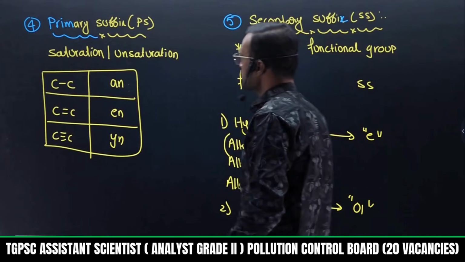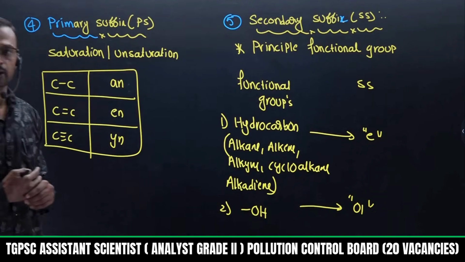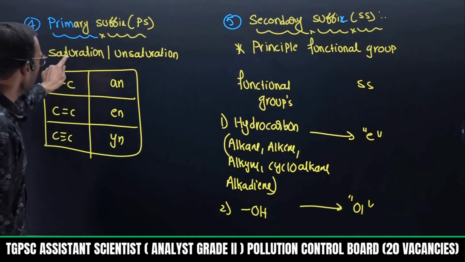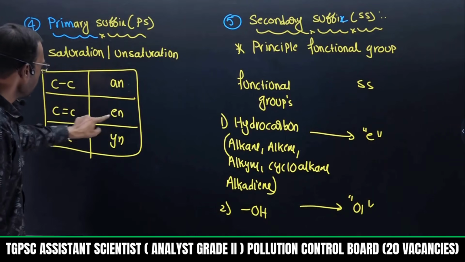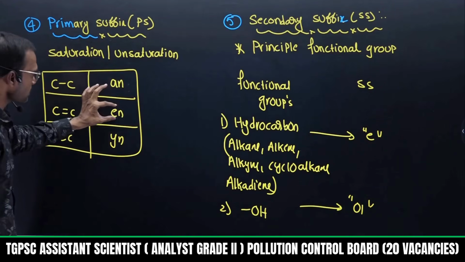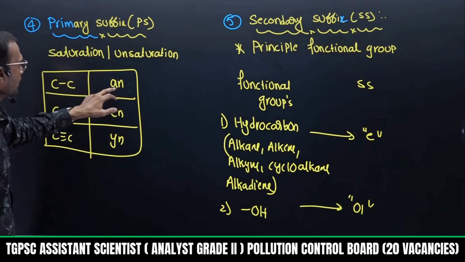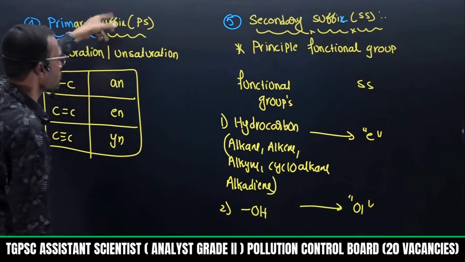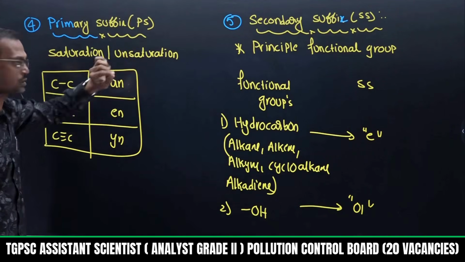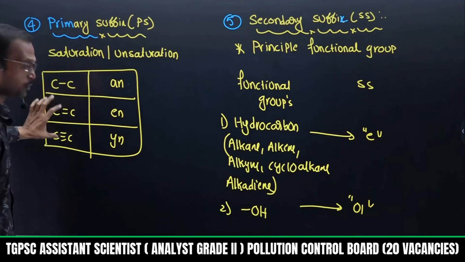So if you see, this primary suffix tells about presence of single bond, double bond, and triple bond. If between two carbons a double bond is present, write down EN. If triple bond is present, write down YN. If single bond is present, write down AN. This tells about presence of saturation or unsaturation. Saturation means completely single bond, unsaturation means maybe double bond or triple bond.